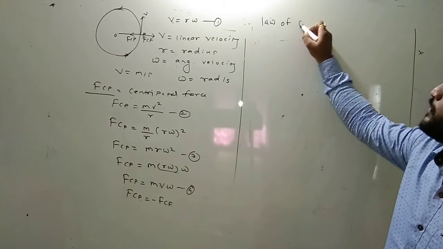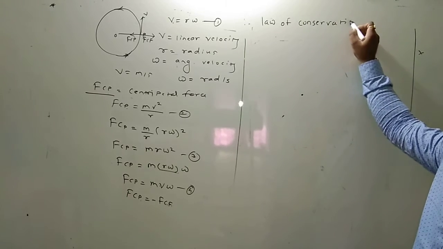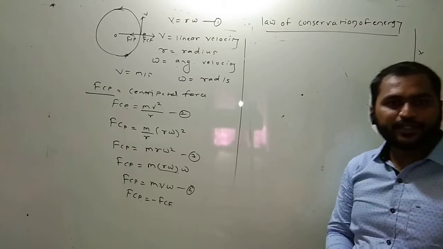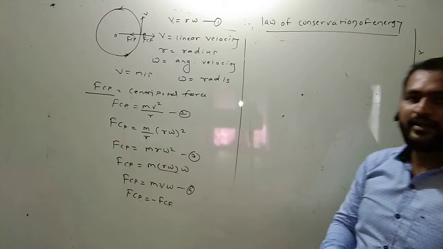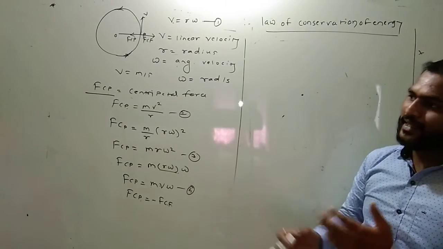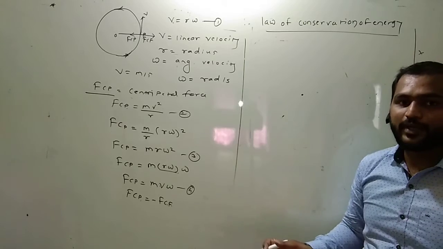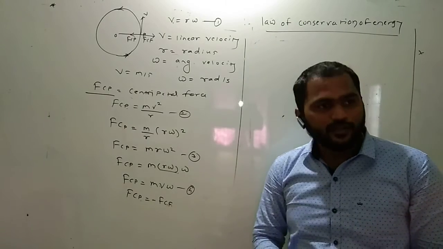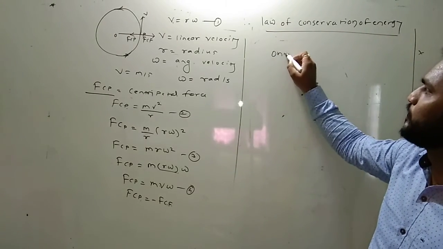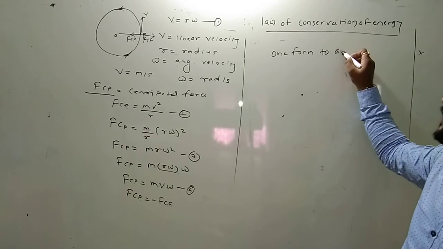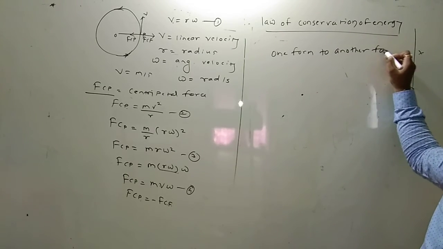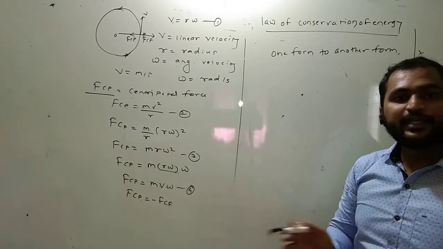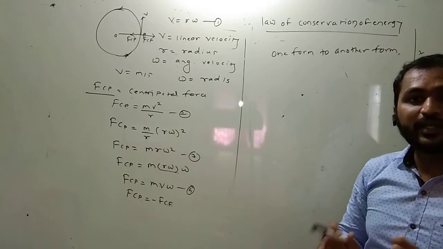Next is the law of conservation of energy. What is the law of conservation of energy? One energy can transform into another energy. Energy can neither be created nor be destroyed, but it can be transferred from one form to another form. This is called the law of conservation of energy. Hence, the total energy in the universe remains constant.